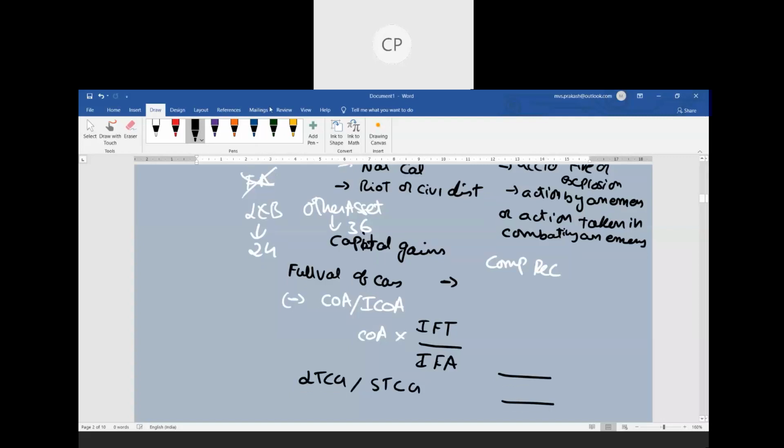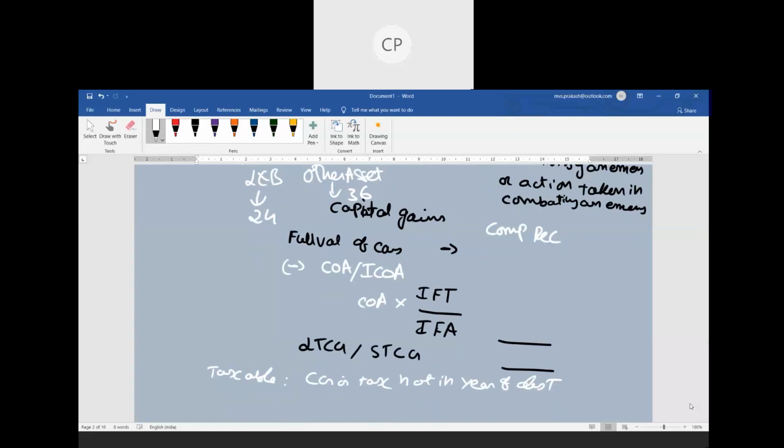Taxable event. So when is this taxable? We have already discussed that capital gain is taxable not in the year of destruction, but in